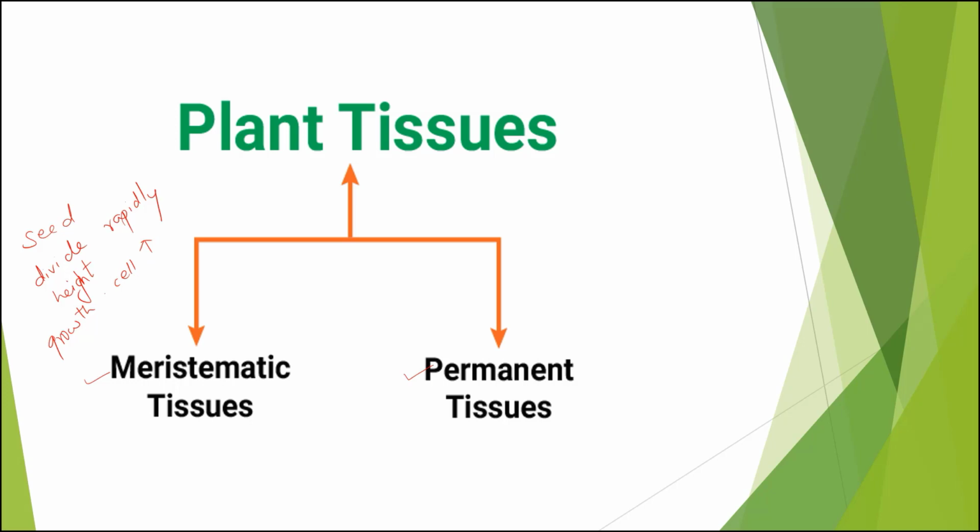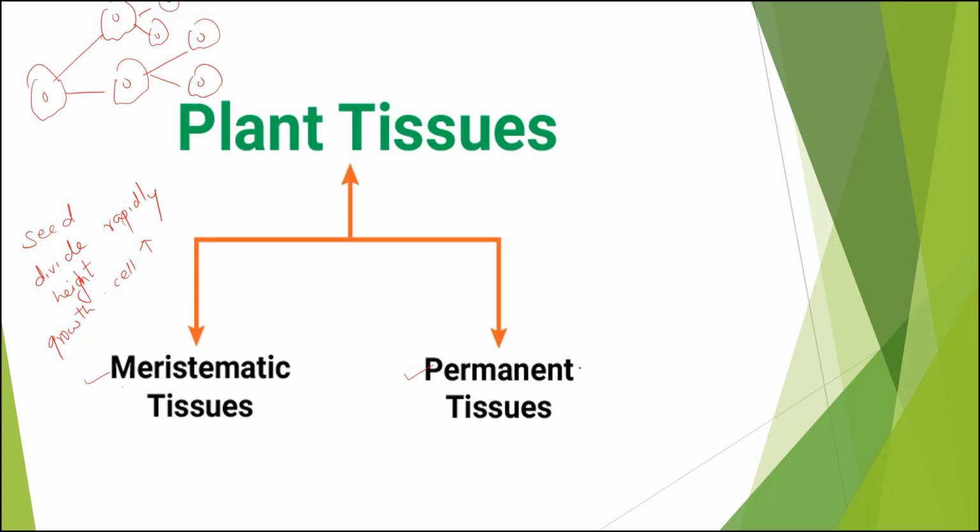That will happen when the pre-existing cell divides and forms two new cells. The older cells keep on dividing and keep on forming new cells. So this capacity of dividing and forming new cells is possessed by meristematic tissue and not by permanent tissue.